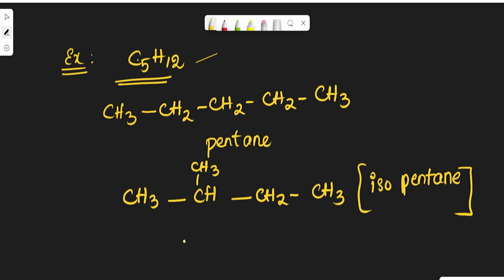Let us see another example. CH3, CH3, CH3 and CH3. The name of the compound is neopentane.